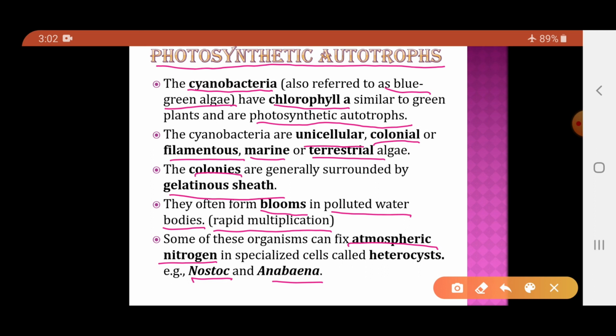Now how does it absorb the nitrogen? They have particular cells, and these cells are called heterocysts. Heterocyst cells are the specialized cells which can fix atmospheric nitrogen. The examples are Nostoc and Anabaena.